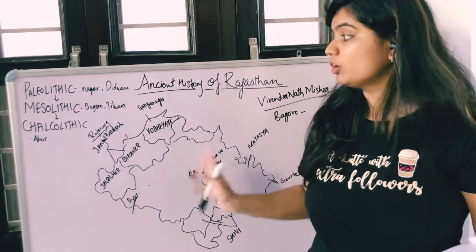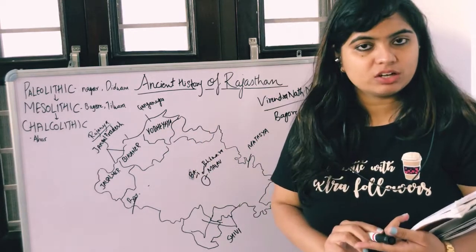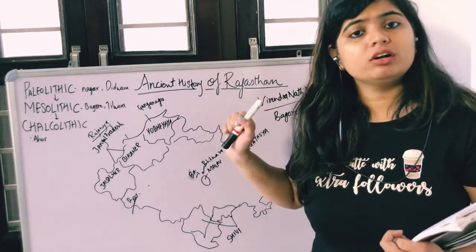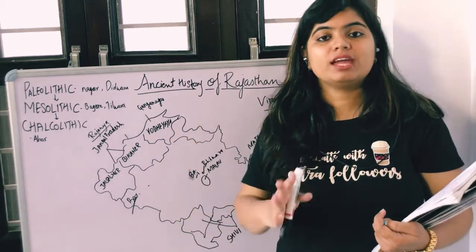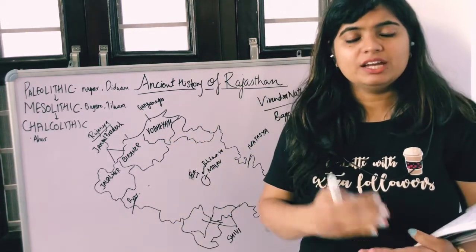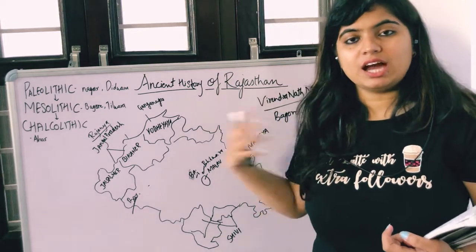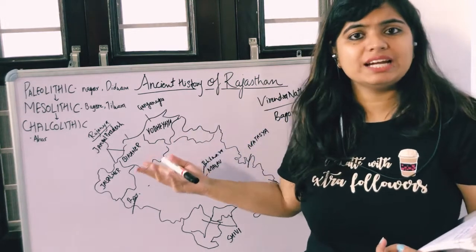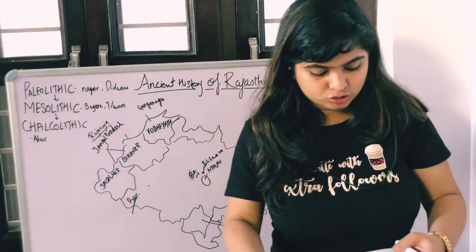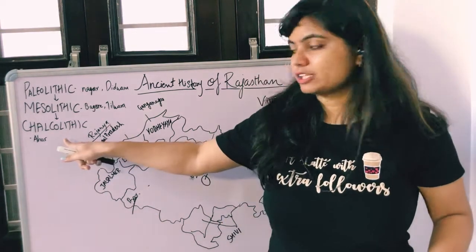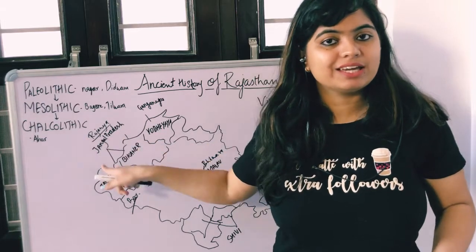Okay, so the common thing is that animal husbandry sources were found from here, from Bagor and also from Tilwara, and both the sites were excavated by Virendranath Mishra. Okay, you can remember the name because they are common things between both of the sites, so you can easily remember the name. Fine. So moving further, the third age, which is Chalcolithic age.